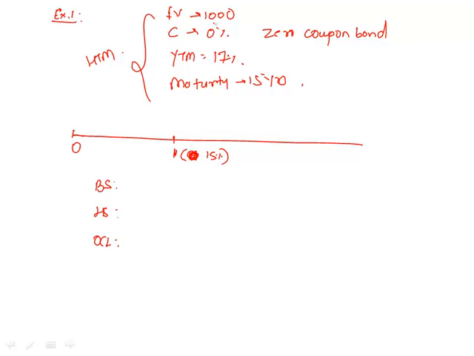Second, clear TVM. 1000 future value, 17 IY, 15 N, compute present value. 94.88. So the price at which we purchase the bond is 94.88.